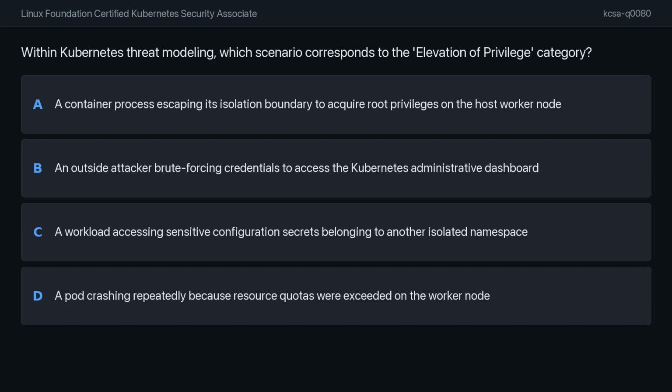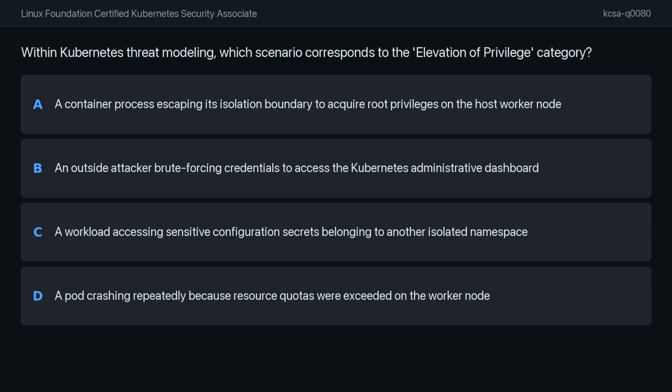Within Kubernetes threat modeling, which scenario corresponds to the elevation of privilege category? Option A, a container process escaping its isolation boundary to acquire root privileges on the host worker node. Option B, an outside attacker brute-forcing credentials to access the Kubernetes administrative dashboard.